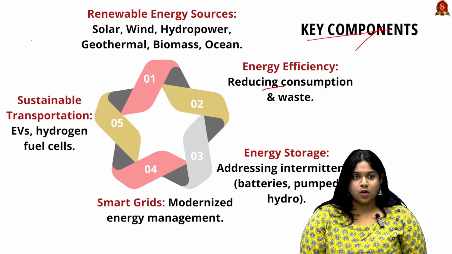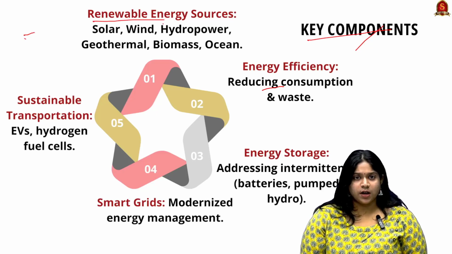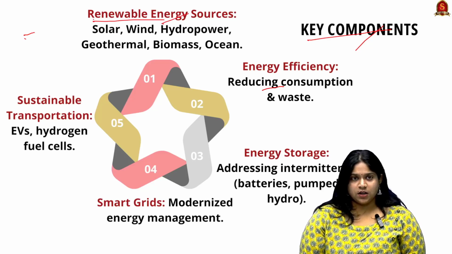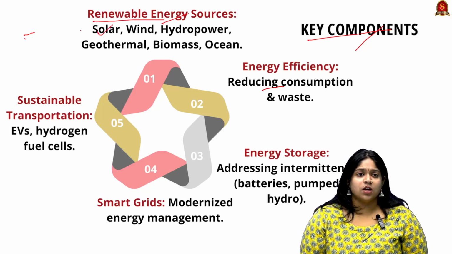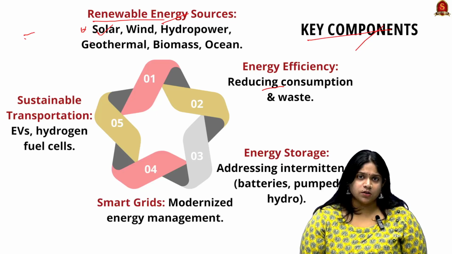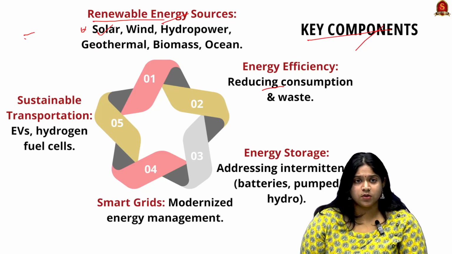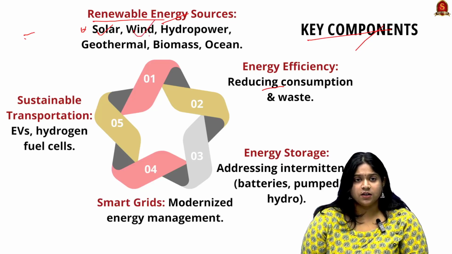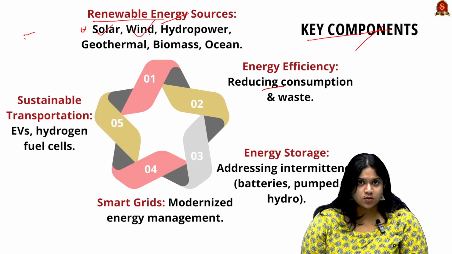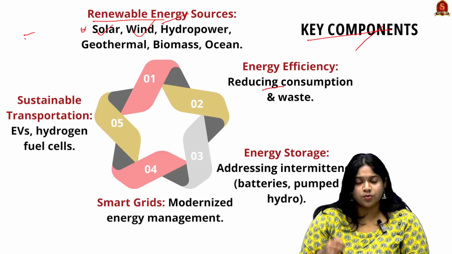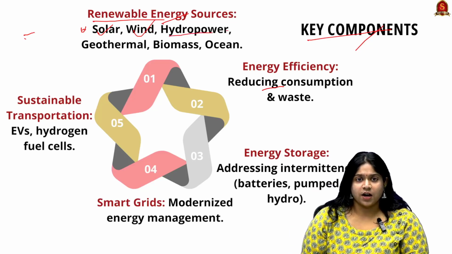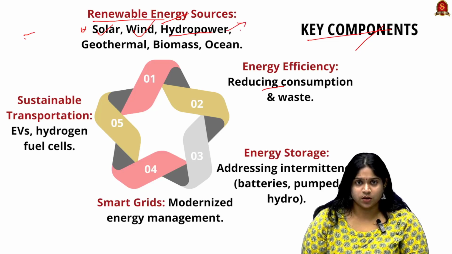Now, looking into a few key components of the green sector, we need to understand certain concepts. First is the concept of renewable energy sources. Under the green energy sector, there are a few sources. First is solar, using solar energy through photovoltaic cells or concentrated solar power systems. Next is wind energy, where wind turbines convert kinetic energy into energy. Next is hydropower, where water through rivers, dams, oceans, tides and so on is used to produce energy.